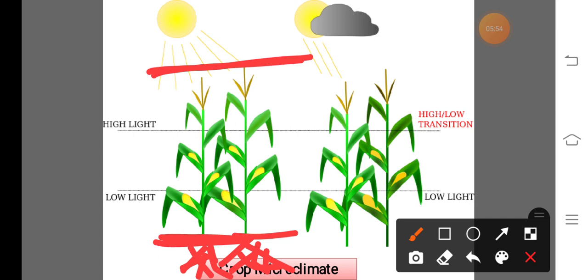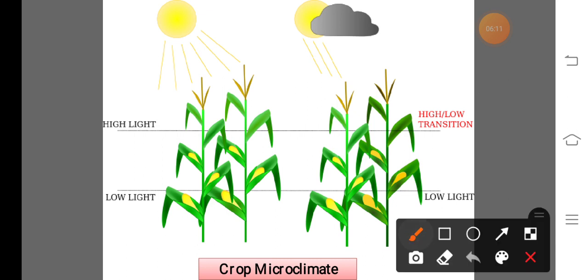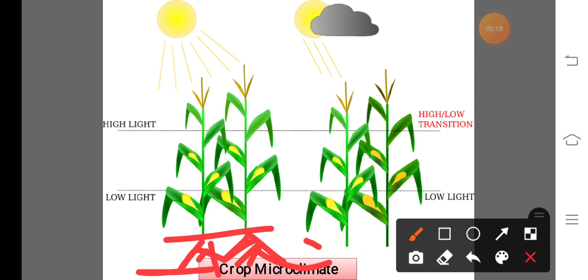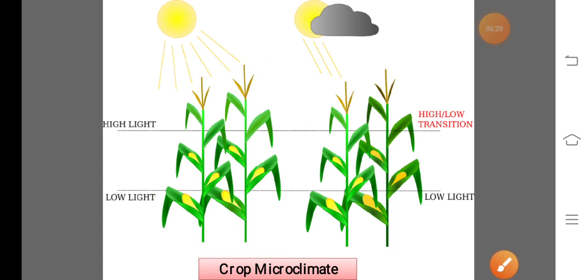That means from the root system to the upper part of the crop, the study of different weather parameters for a longer period is known as the crop microclimate. In simple language, crop microclimate means the study of climatic condition from the root system of the crop to the height of the crop. So this is about the crop microclimate.